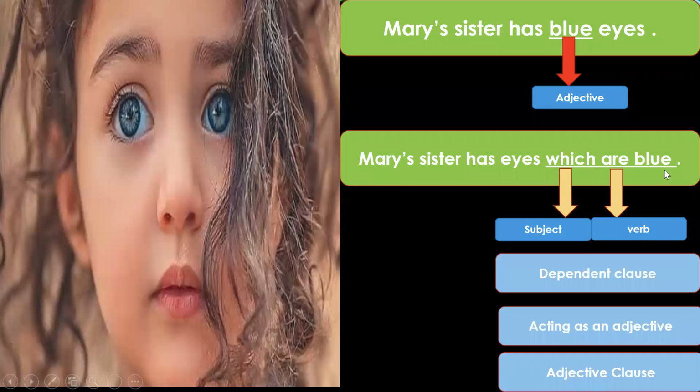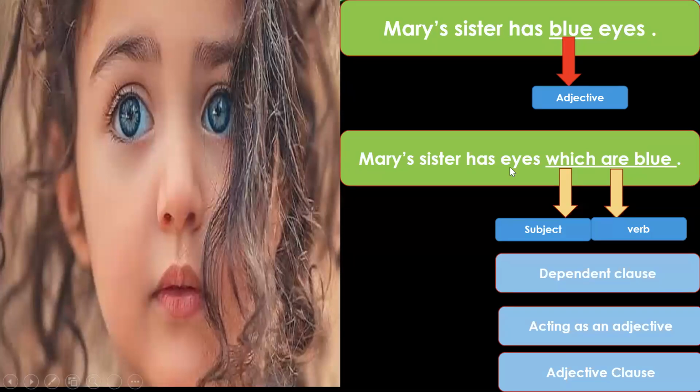So which are blue becomes a clause. The meaning is the same. It is describing the eyes of Mary's sister, which are blue. So this is a clause. Why? Because it has a subject, which, and it has a verb, are. It does not make complete sense. It is a subordinate clause.